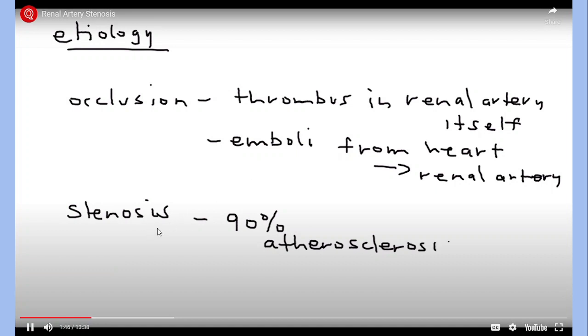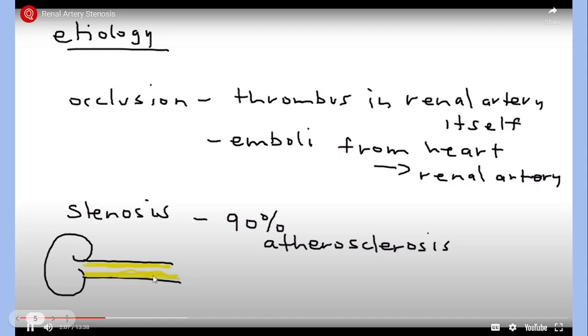On the other hand, stenosis can be caused, in 90% of cases, by atherosclerosis. It means a fatty substance gets deposited in your artery walls, and then it is called atherosclerosis. This yellow substance is the fatty substance, blocking your renal artery. This condition is called atherosclerosis. Generally it affects older adults, especially those greater than 60 years of age.